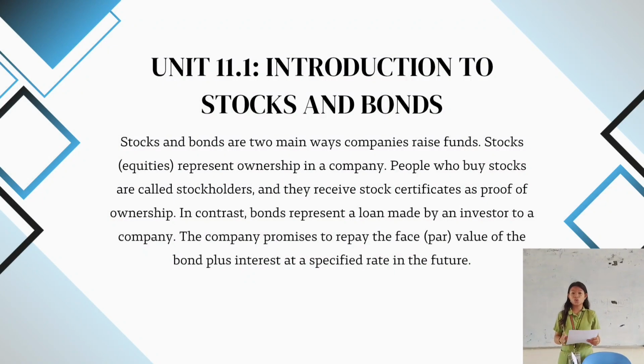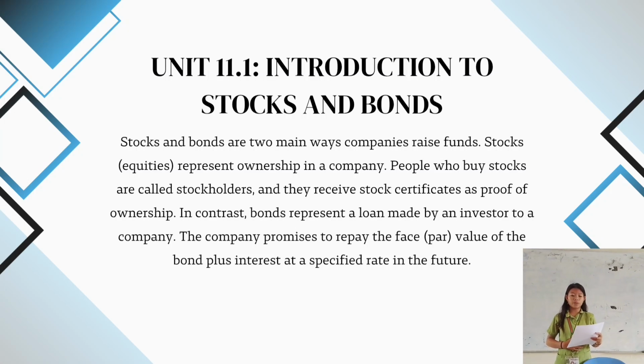Stocks and bonds are two main ways companies raise funds. The stocks, or the equities, represent ownership in a company. People who buy stocks are called stockholders, and they receive stock certificates as proof of ownership. In contrast, bonds represent a loan made by an investor to a company.